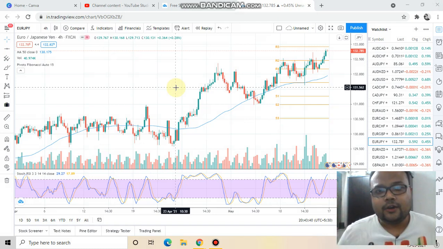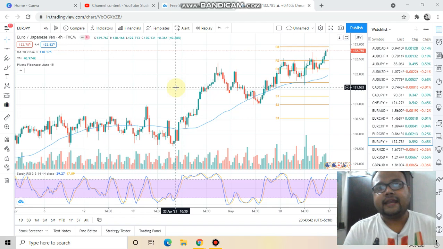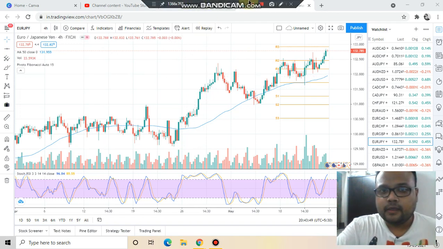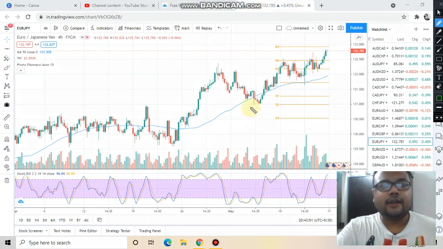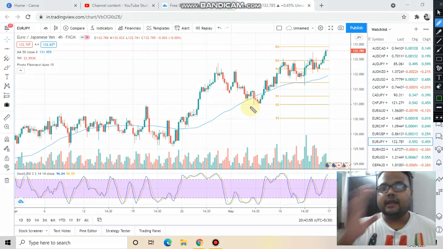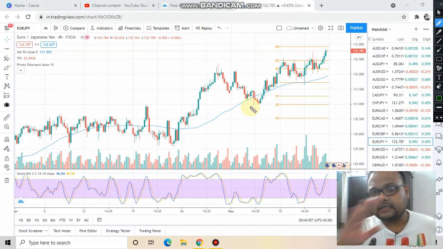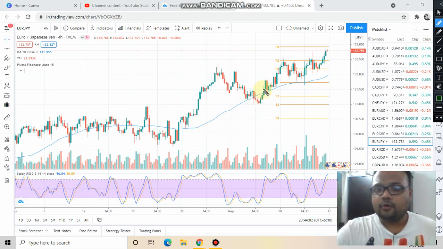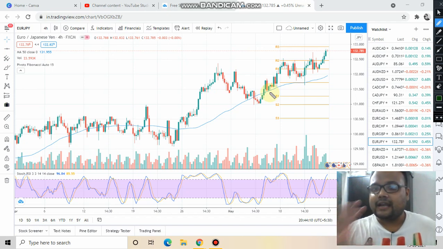before executing any order, we should always look for the area of value. Before taking any impulsive decision, just find the area of value. In an uptrend market, the area of value is always near the support, whereas in a downtrend market, the area of value is always near the resistance. So here, the support: we can see that the 50 moving average is kind of acting as a support. I won't say that this is a very good support, but it's kind of acting as support.